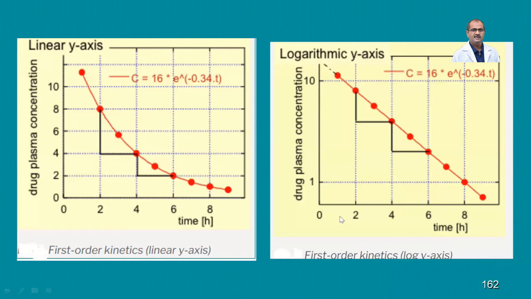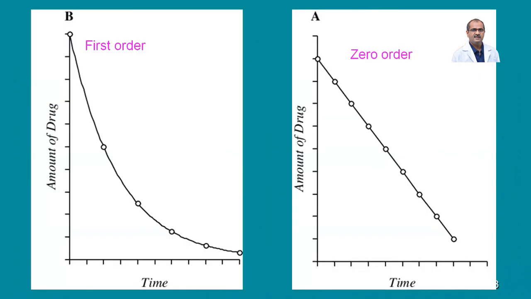here this is linear, or this is logarithmic, meaning we have joined all these points, and it becomes a straight line. Whenever there is a straight line, it's very easy to calculate the pharmacological parameters. You need not worry about these formulations. Of course, this is C low, etc. This is the formula, and we are going to teach it to the PG students only. Don't forget, only this chart, like the exponential chart, is very important to remember. This is a very simple chart of how first order kinetics goes.